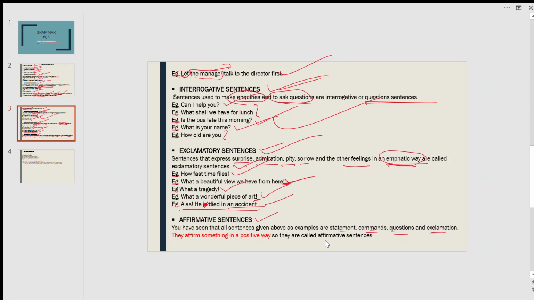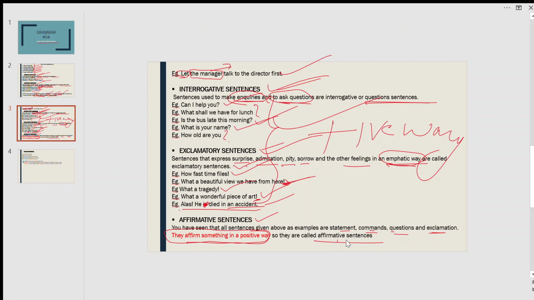These are affirmative sentences. Why are they affirmative? Because they affirm something in a positive way. So these are affirmative sentences.